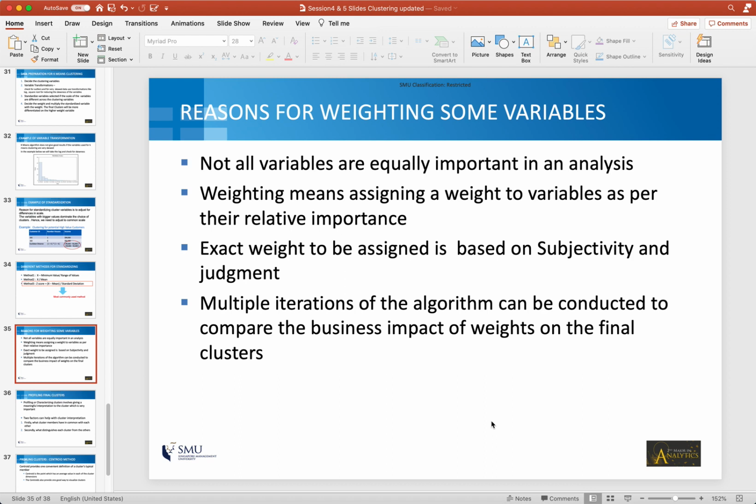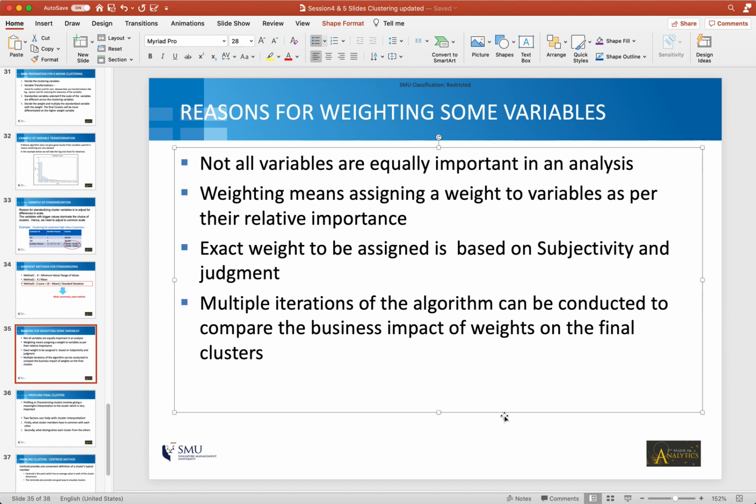And what I said here is that the weight has to be more than 1, but it can be 1.5, it can be 2, it can be 3. That is subjective and it depends on your judgment. And you might wonder, how do you come up with the weight? Basically, this is a data driven exercise. You will have to do multiple iterations of the algorithm, and then each time you will compare the results and check the impact of a particular weight on the final assignment of observations in clusters. Now also keep in mind that it's not necessary to weight columns. If you have a situation where all variables are equally important, then you can skip this data preparation step.